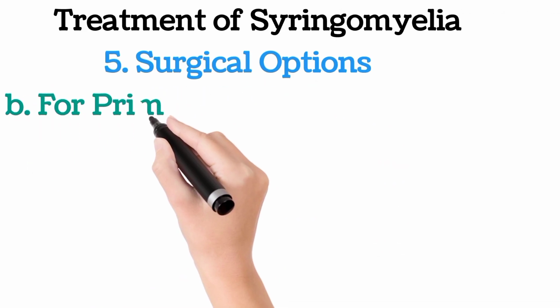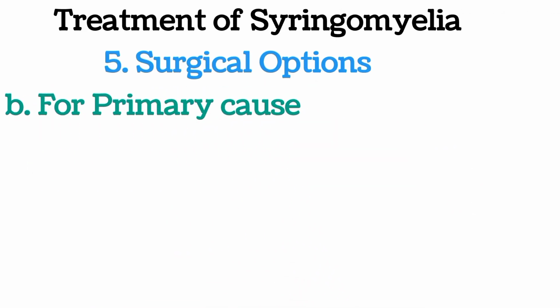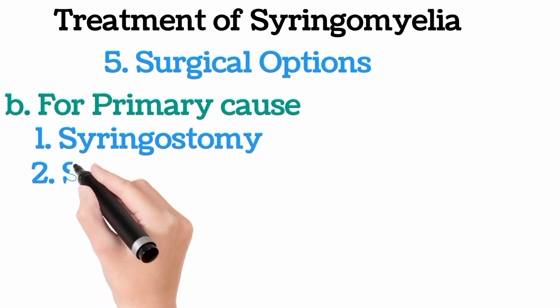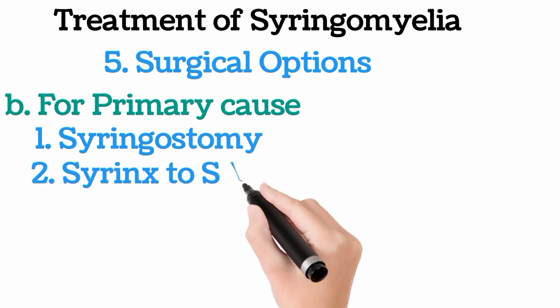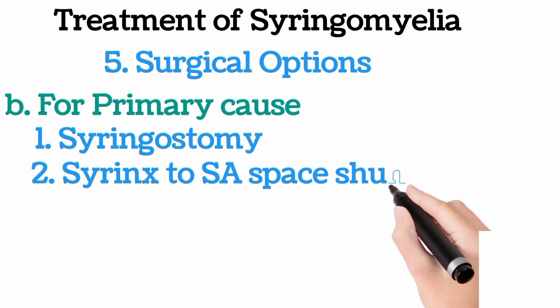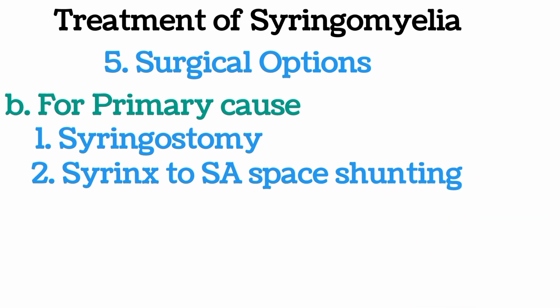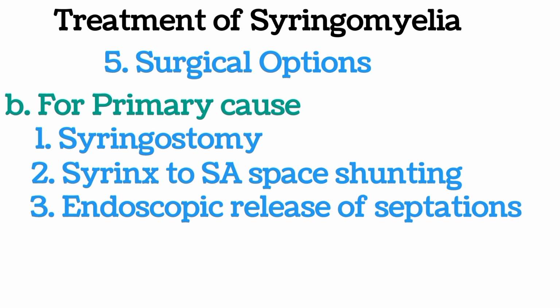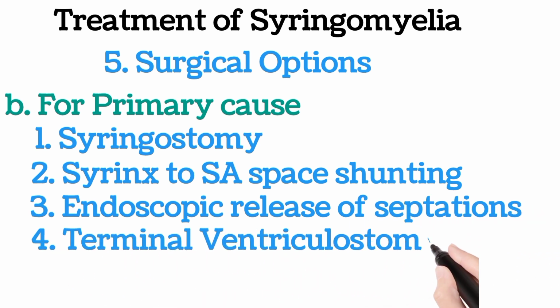Now if the syringomyelia is primary or the cause is located in the spinal cord and not related to the cervicovertebral area, then we have different options to treat this condition. The first option is syringostomy. The second option is creating a shunt between the cystic cavity and the subarachnoid space, and this is called shunting. The third option we have is endoscopic release of septations. The fourth one is terminal ventriculostomy.